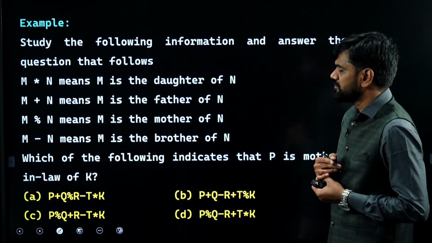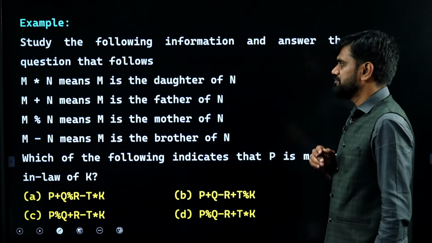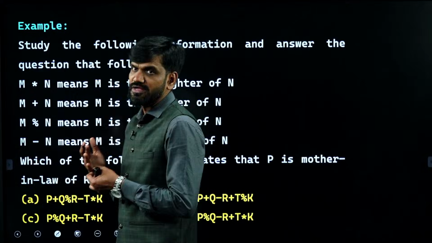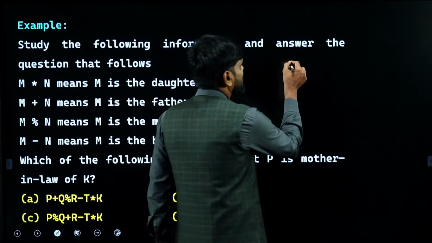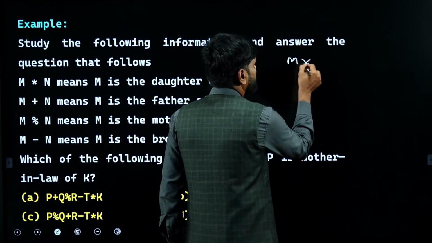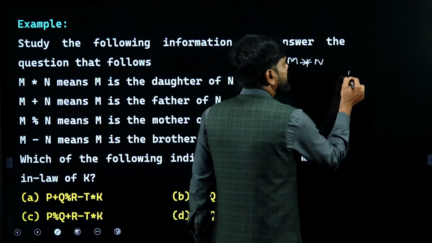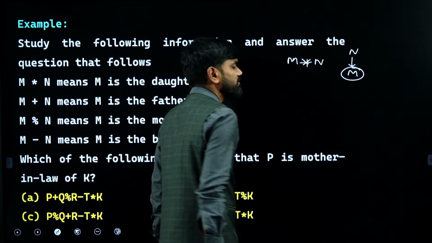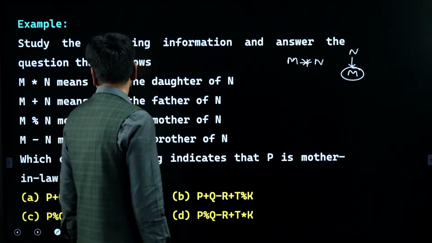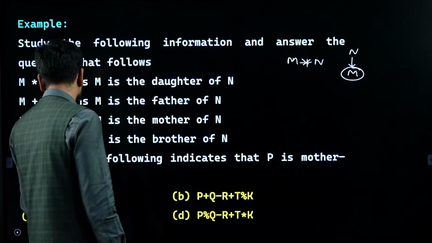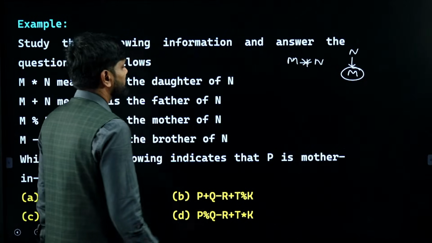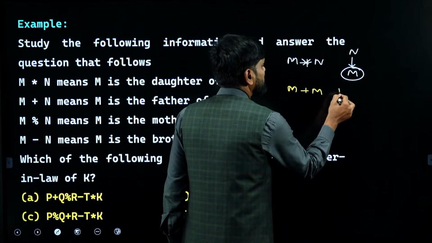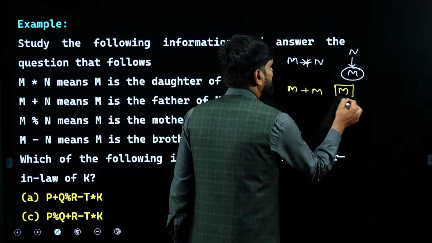So going ahead now, it is given that m star n means m is the daughter of n. So I can say that m star n is m is the daughter of n. Ensure that you are writing it like this. Next, m plus n means m is the father of n. So m is the father, m is a male parent of n.